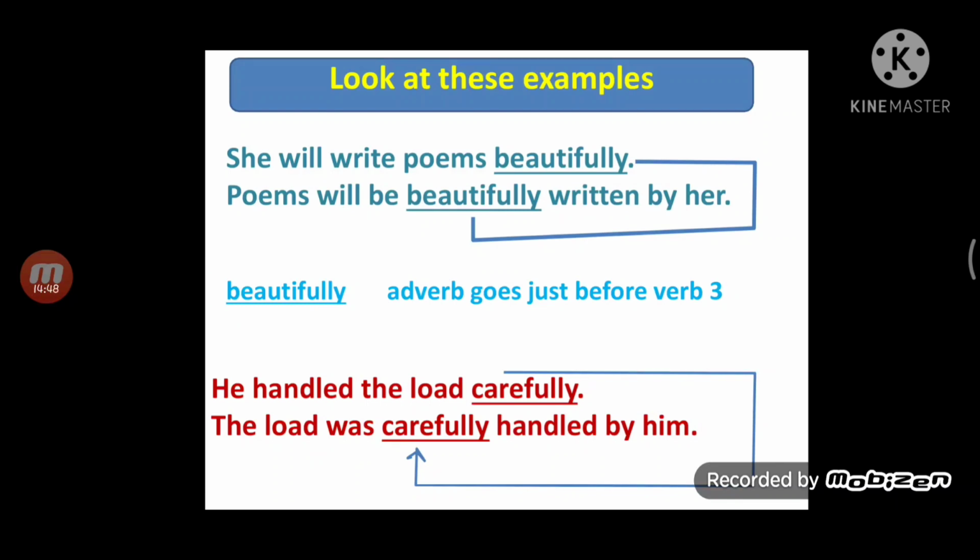Now look at these sentences. She will write poems beautifully. Poems will be beautifully written by her. The remaining word, in "she will write poems beautifully," is an adverb, so it should be taken according to its position. Okay. He handled the load carefully. The load was carefully handled by him. The position of the adverb should be appropriately kept.